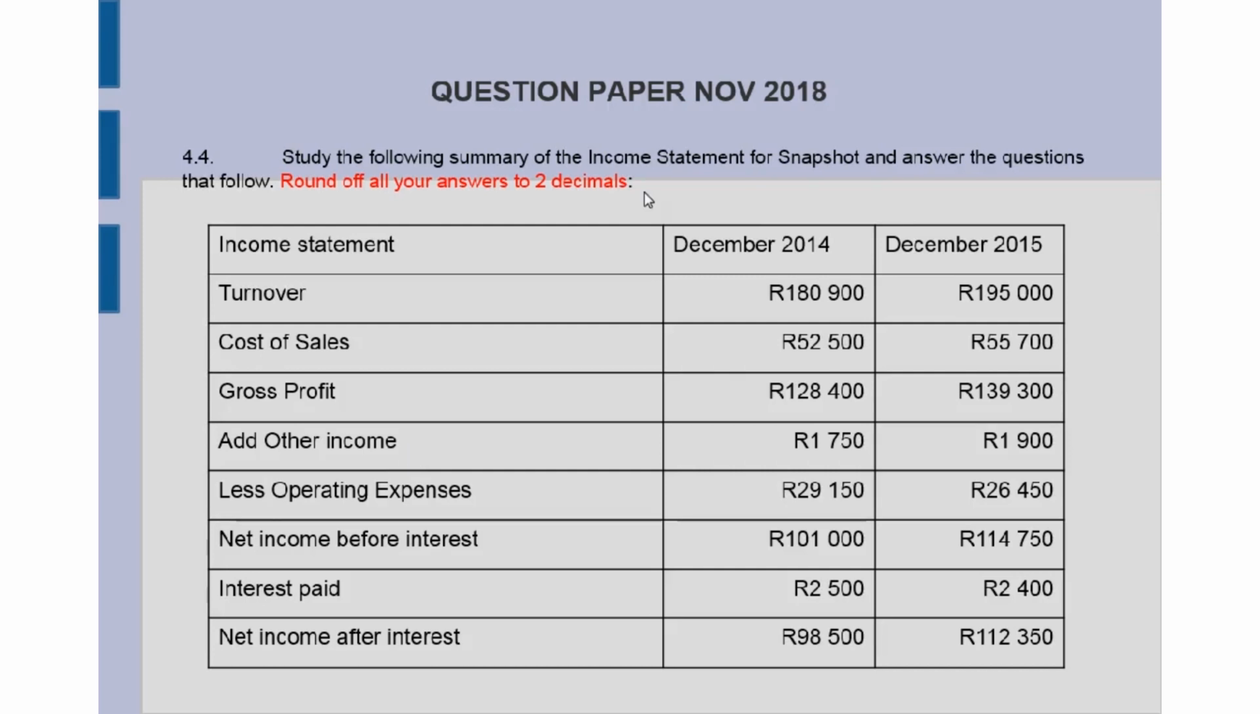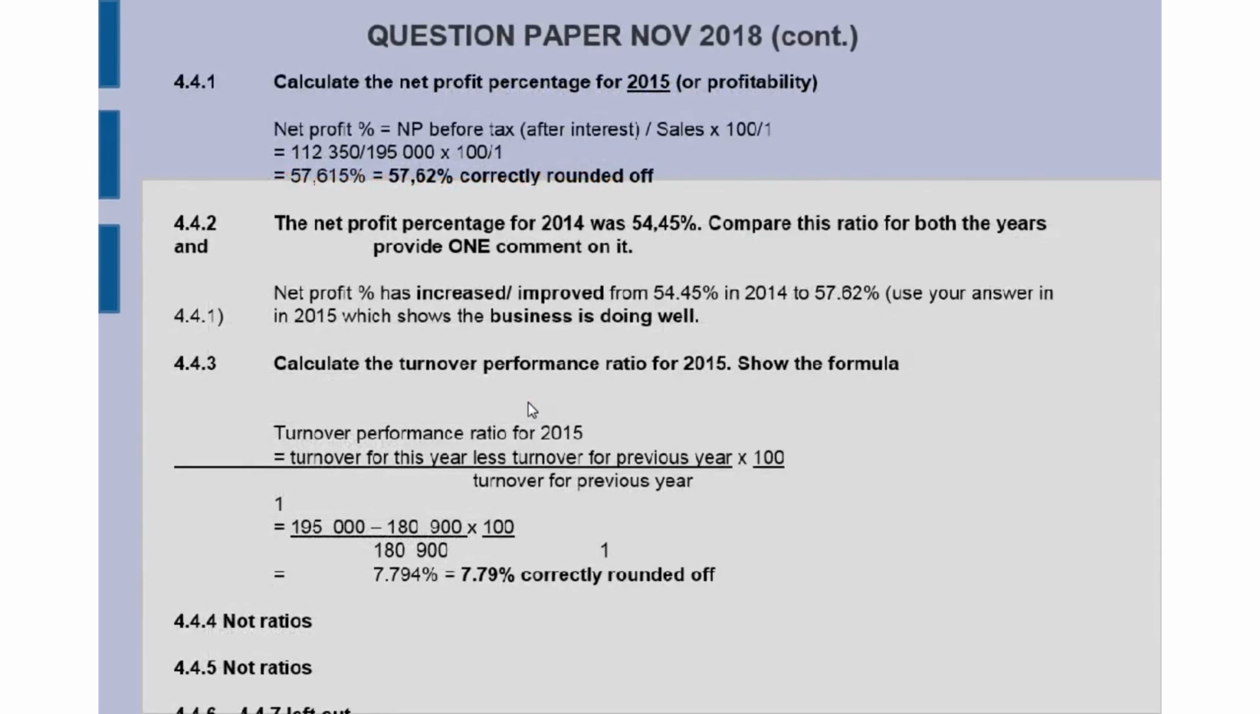If we look at question 4.4, study the following summary of the income statement for Snapshot, that's now the business we're doing, and answer the questions that follow. You also need to look at how many decimals you need to show for all your answers. Sometimes I put it at the question itself and sometimes at the start of the paper. So here we have the income statement for 2 years and now the questions.